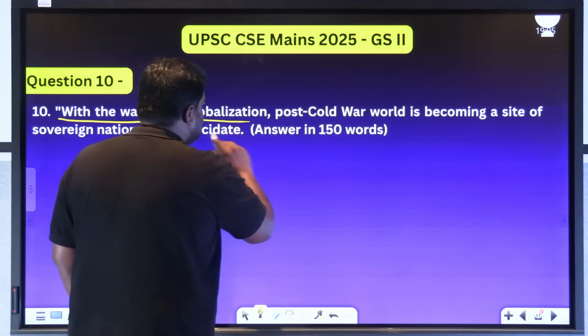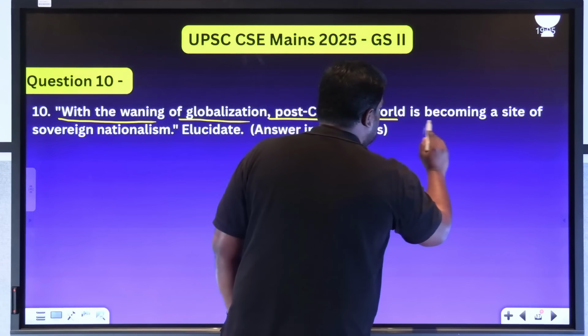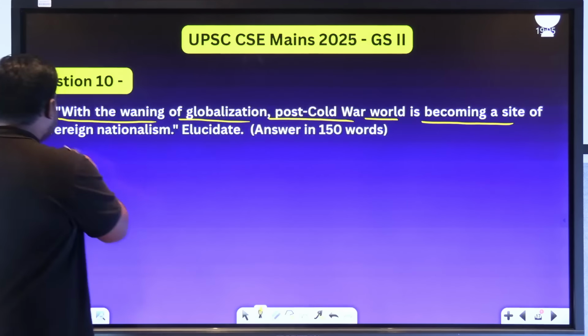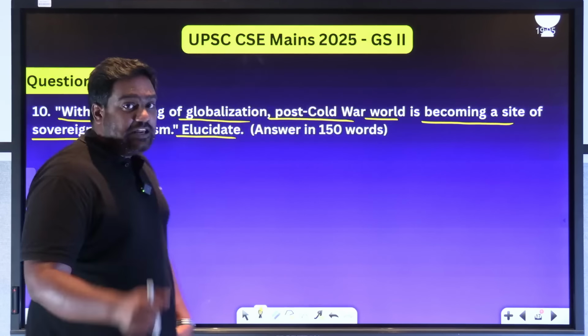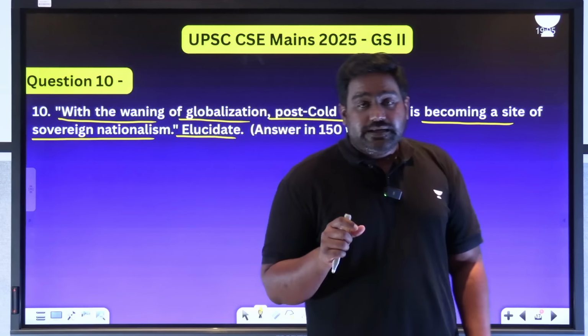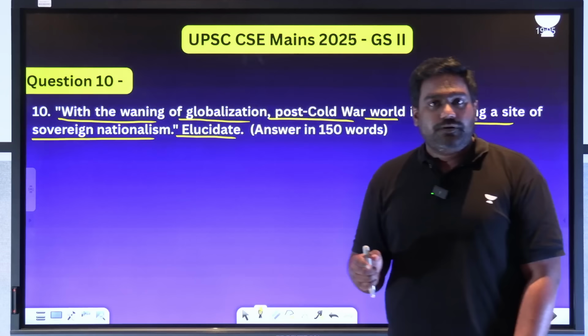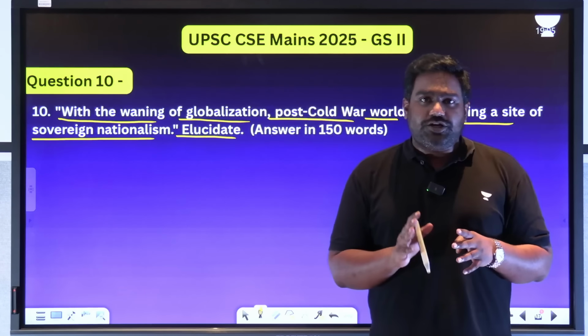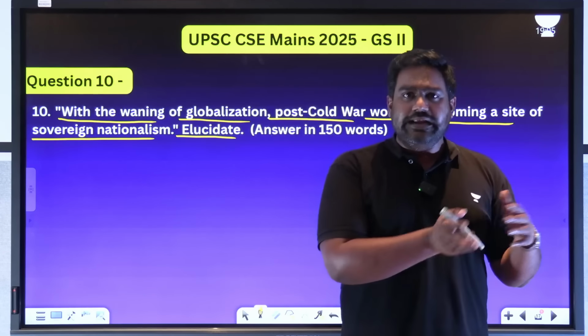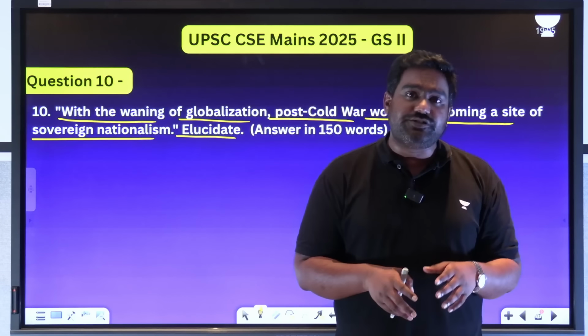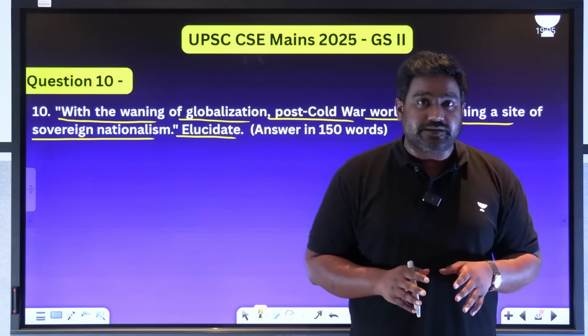With the waning of globalization, the post-Cold War world is becoming a site of sovereign nationalism. Elucidate. Now, this question is a thematic, trend-based question. It's not your regular question based on bilateral ties, let's say India-Japan relations, India-Sri Lanka relations. Those questions were always easier to answer.